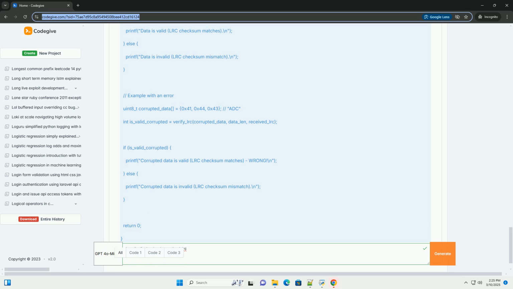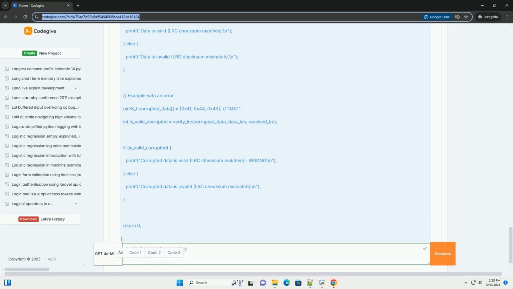Alternatives to LRC. CRC, cyclic redundancy check: CRC is a far more powerful error detection method. It uses polynomial division to generate a checksum, and it's much more effective at detecting various types of errors. CRC is widely used in network protocols, data storage, and file compression.